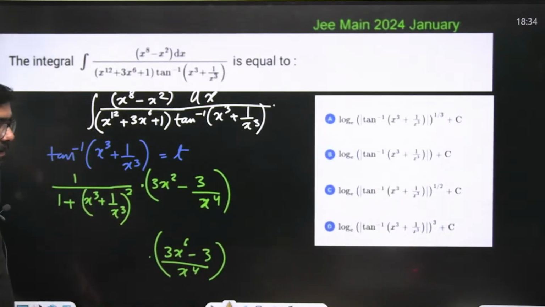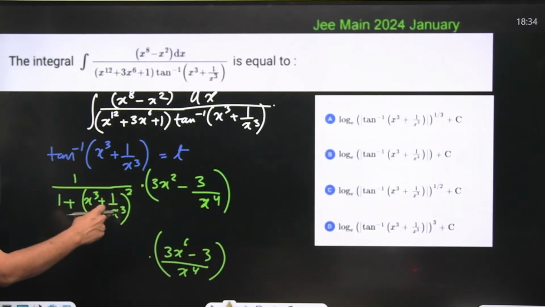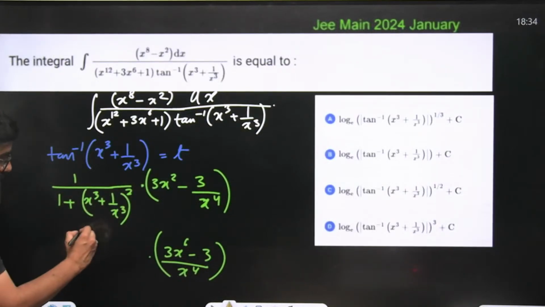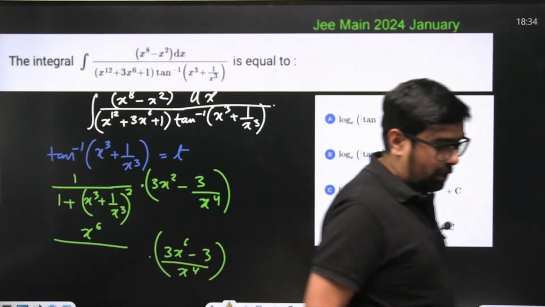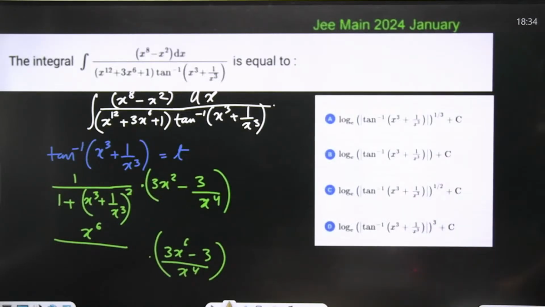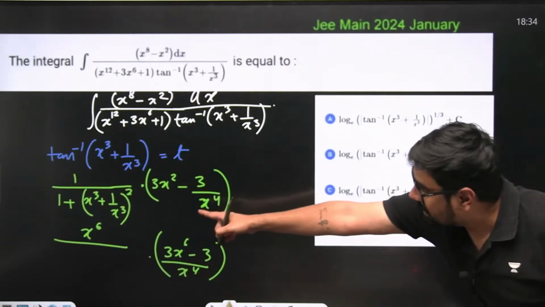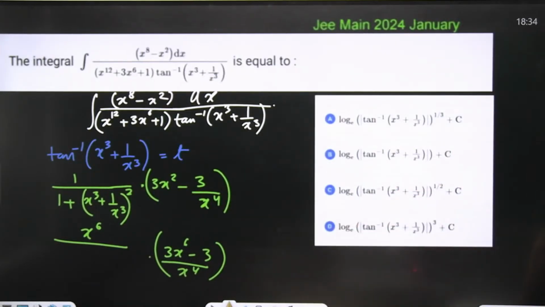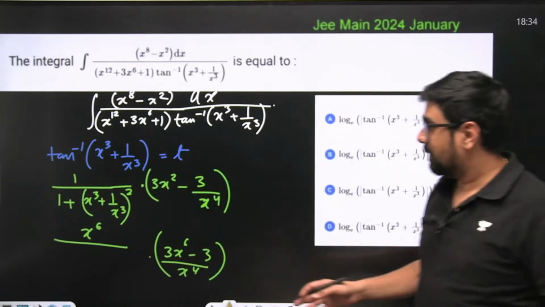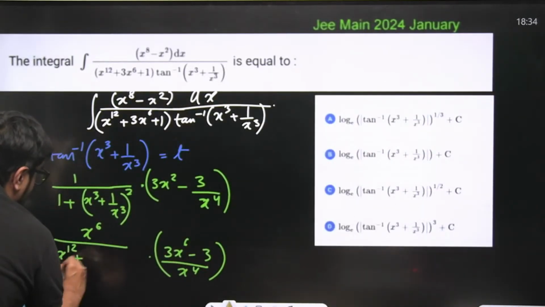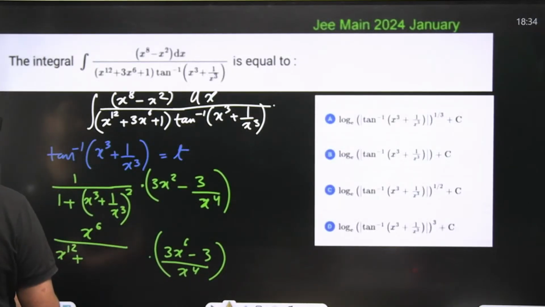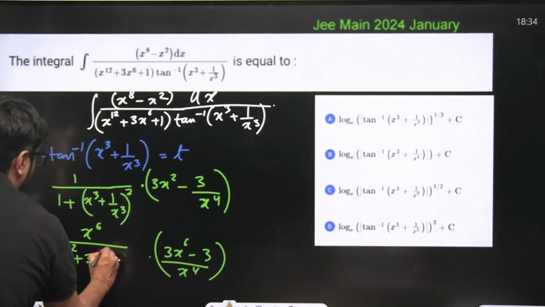What will this become? Take the numerator above. x to the power 3 to the power, so x to the power 6 will be in the numerator. What will be your denominator? x to the power 12 plus 3x to the power 6 plus 5. Oh, sorry, plus 1. x to the power 12 plus 3x to the power 6 plus 1.